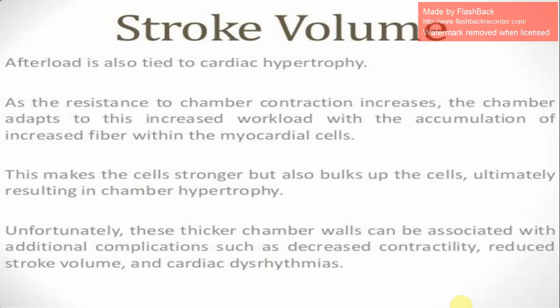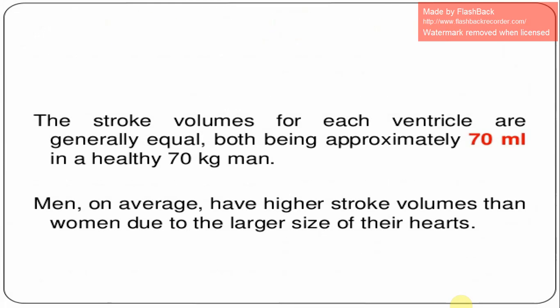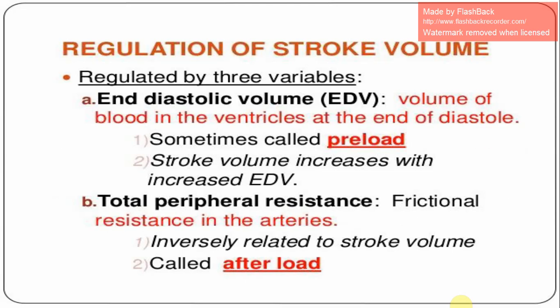As the resistance to chamber contraction increases, the chamber adapts to this increased workload with the accumulation of increased fibers within the myocardial cells. This makes the cells stronger but also bulks up the cells, ultimately resulting in chamber hypertrophy. Unfortunately, these thicker chamber walls can be associated with additional complications such as decreased contractility, reduced stroke volume, and cardiac dysrhythmias. The stroke volumes for each ventricle are generally equal, both being approximately 70 ml in a healthy 70 kg man. Men on average have higher stroke volume than women due to the larger size of their hearts.